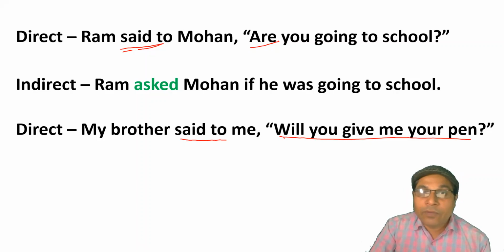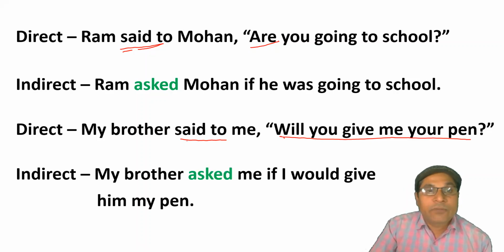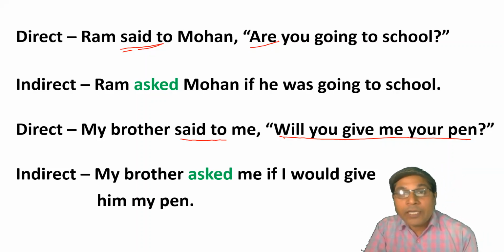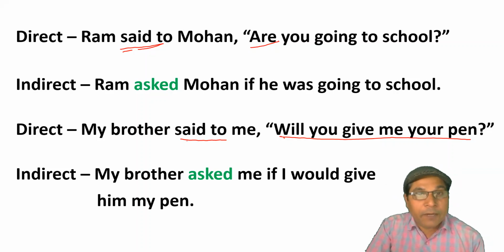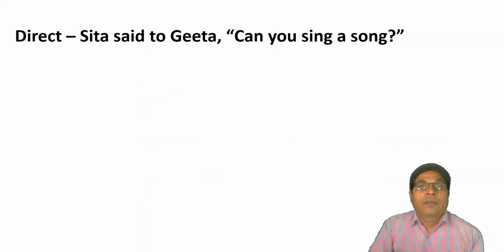That's why if or whether will be used as a connecting word. So the sentence will be, my brother asked me if I would give him my pen. Clear? Let us see more sentences.